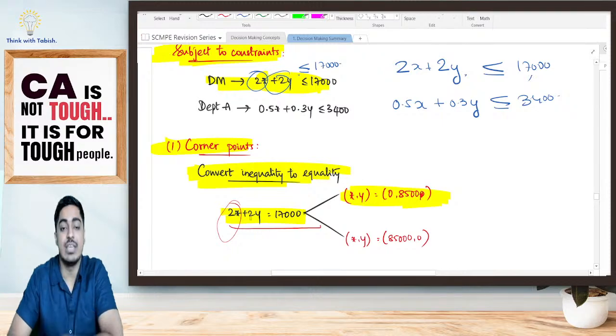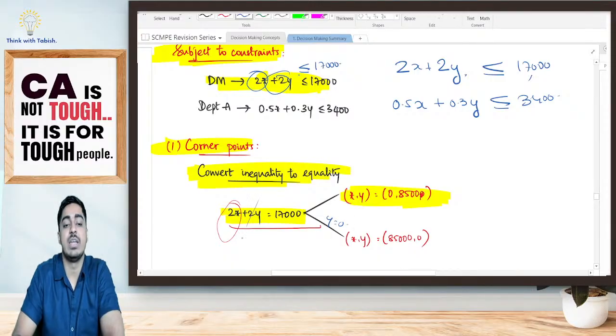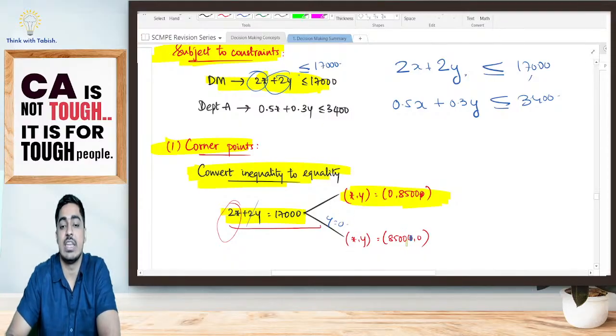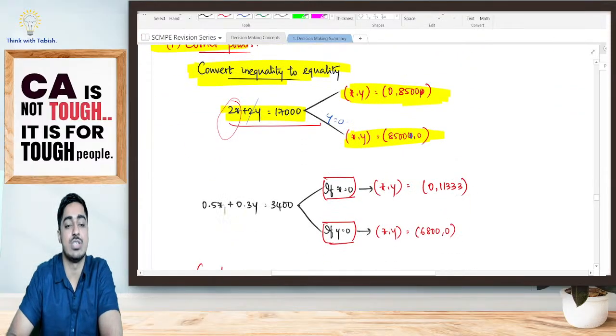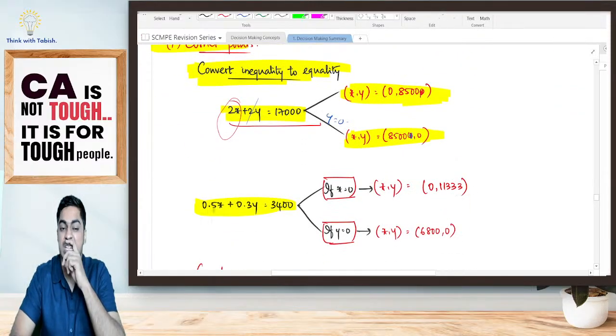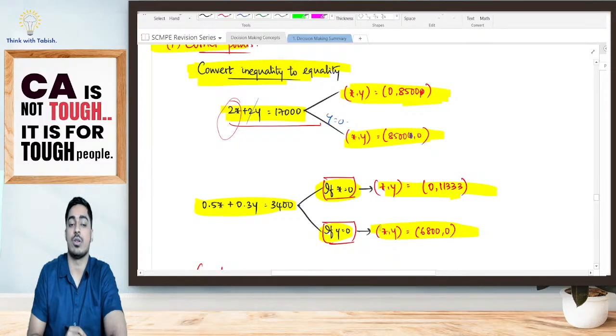Second, if y is equal to 0, what will happen? The whole y term becomes 0. That means 2x is equal to 17,000, so x will be equal to 8,500. Again, I get 8,500 comma 0. This way I will do it for my next equation also: 0.5x plus 0.3y is equal to 3,400. If x is equal to 0, what will be my corner point? If y is equal to 0, what will be my corner point?